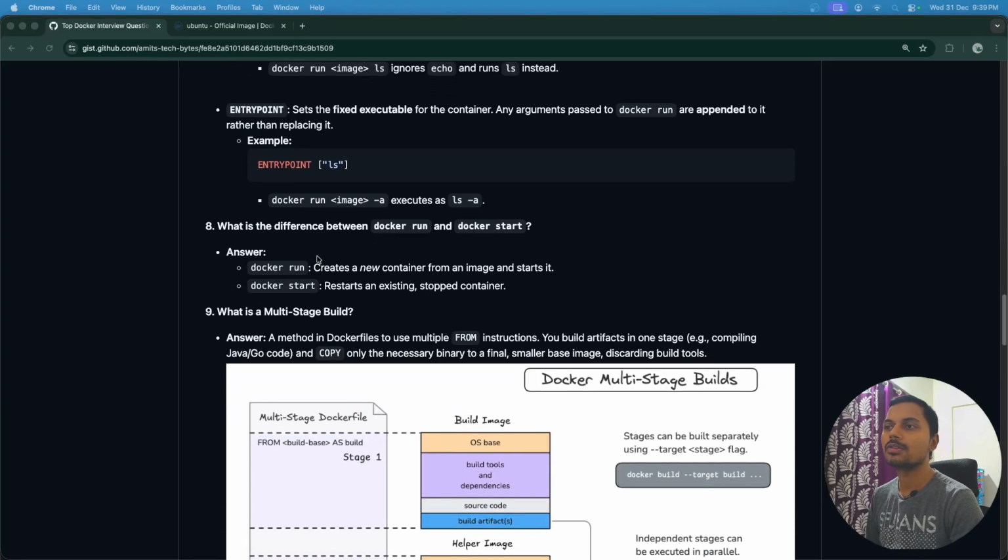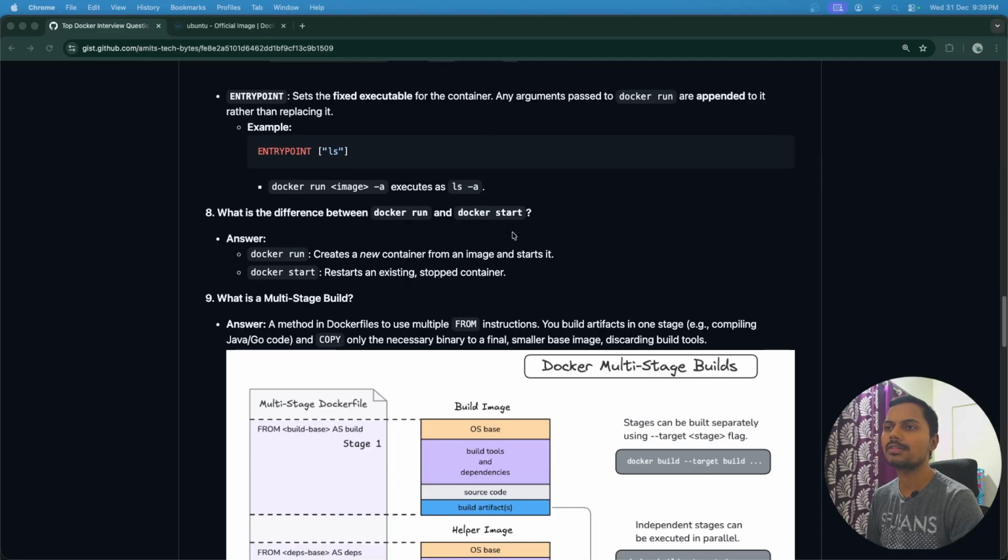Okay, so next one, what is the difference between docker run and docker start? Very simple. Docker run creates a new container from scratch from a docker image and starts it. And docker start usually restarts an existing stopped container. So in the past, we have run one container and then we stopped it. To run that stopped container again, we can use docker start. So this is the difference between docker run and docker start.